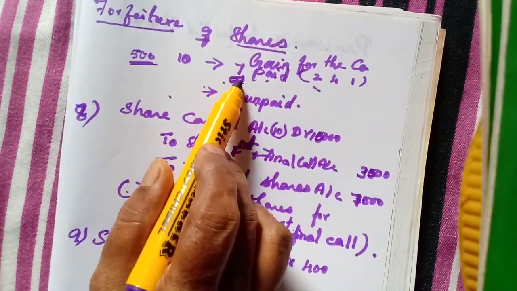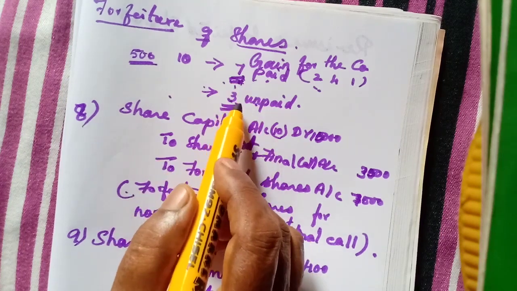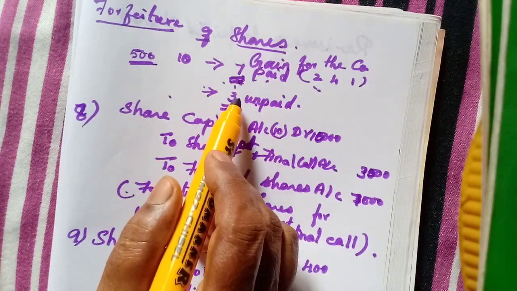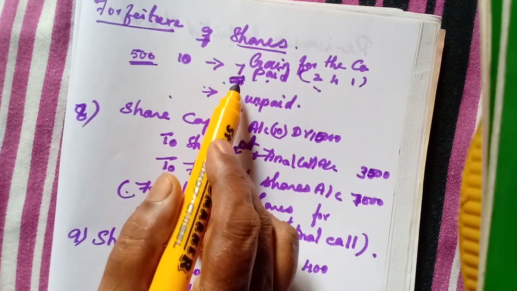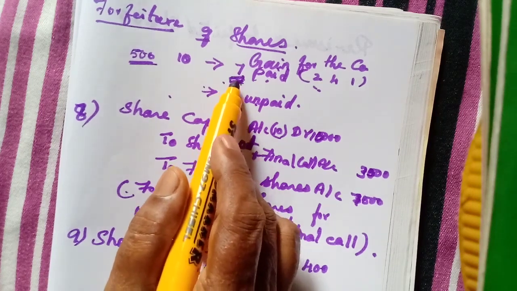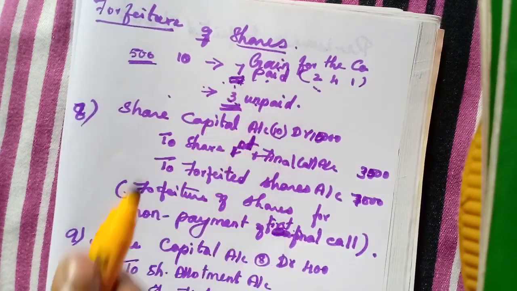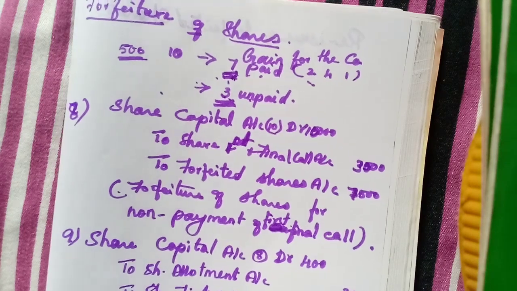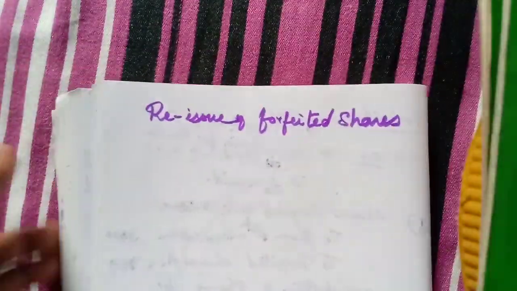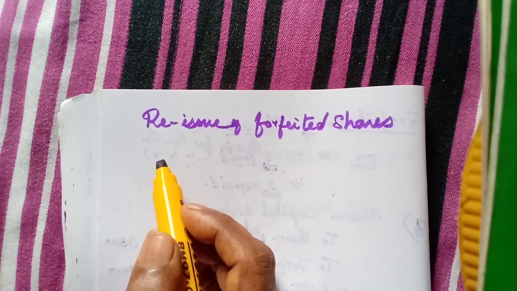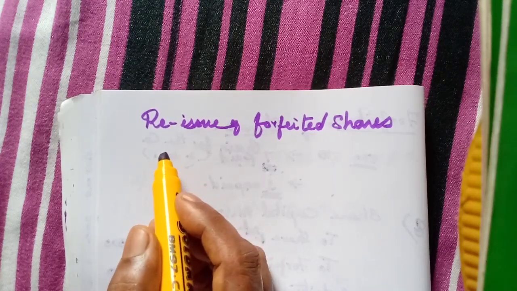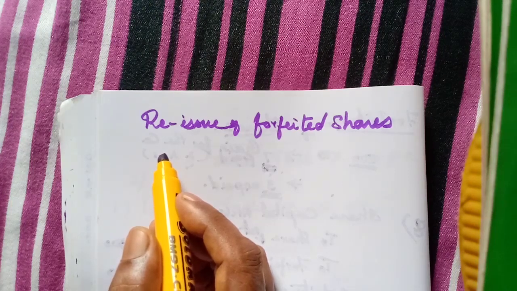Here 7 rupees profit, and if we issue for a lower price, that loss will be debited to the forfeited shares account. Then the balance in the forfeited shares account will be transferred to capital reserve because it is a capital gain, a capital profit. So for reissue we have to write one more entry, and that profit will be transferred to capital reserve. For that another entry will be prepared.